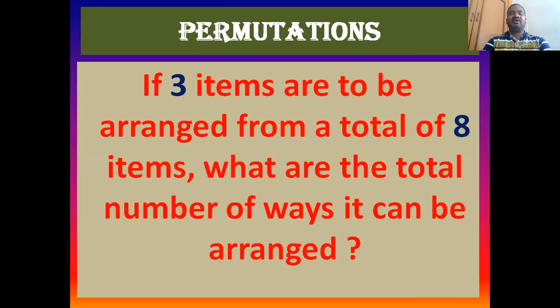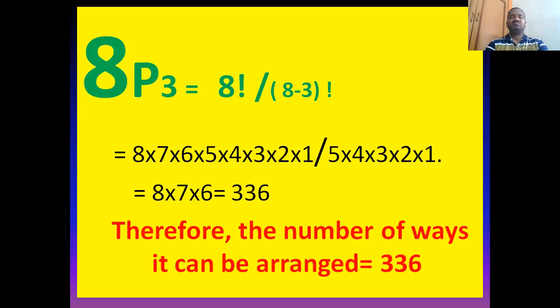Then take another problem. If 3 items are to be arranged from a total of 8 items, the total items n is 8, and you are expected to arrange them in 3 items. What is the total number of ways it can be arranged? Just look at the slide. Same formula: nPr is equal to n factorial by n minus r factorial.